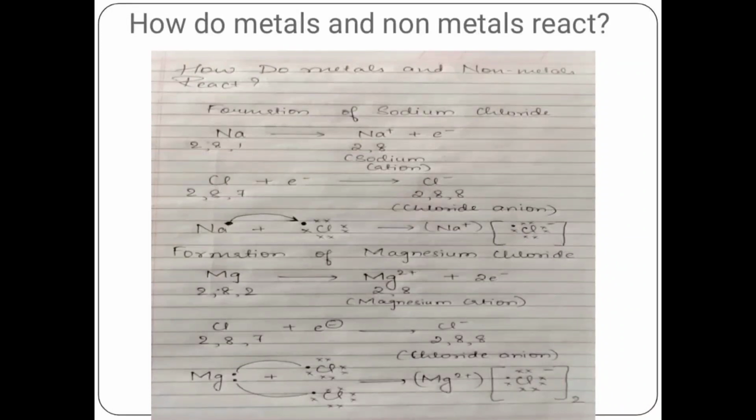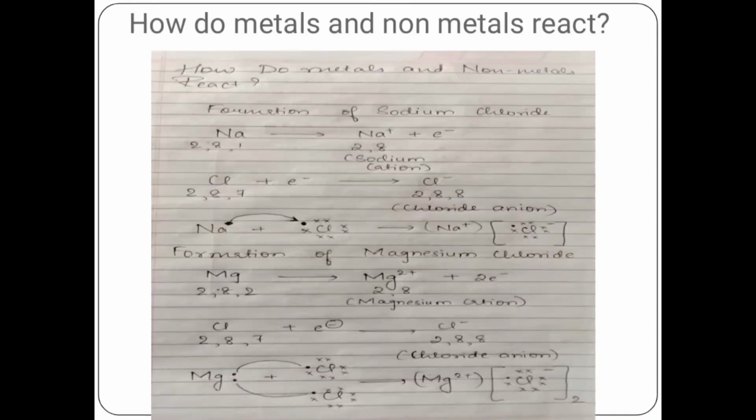Now because its nucleus has 17 protons and there are 18 electrons in its K, L and M shells, chlorine will become an anion, that is Cl minus. So it will become a chloride anion, that is Cl minus. So both these elements have a give and take relation between them as follows.